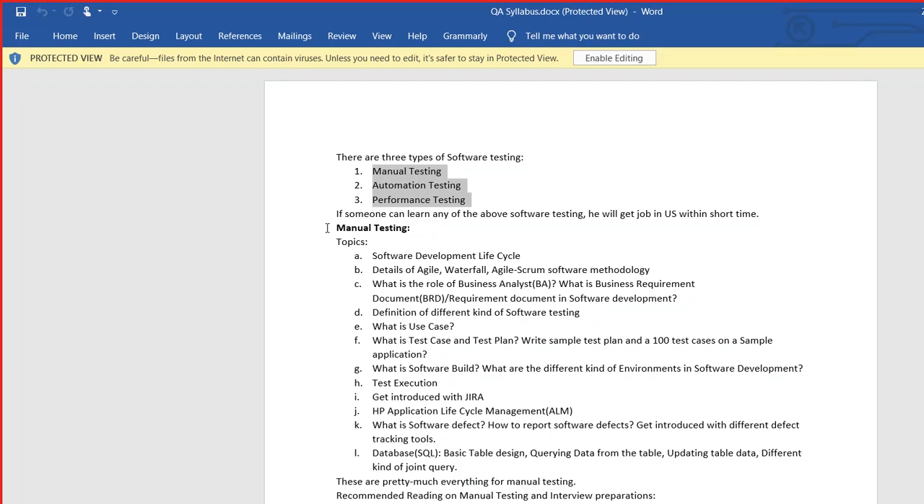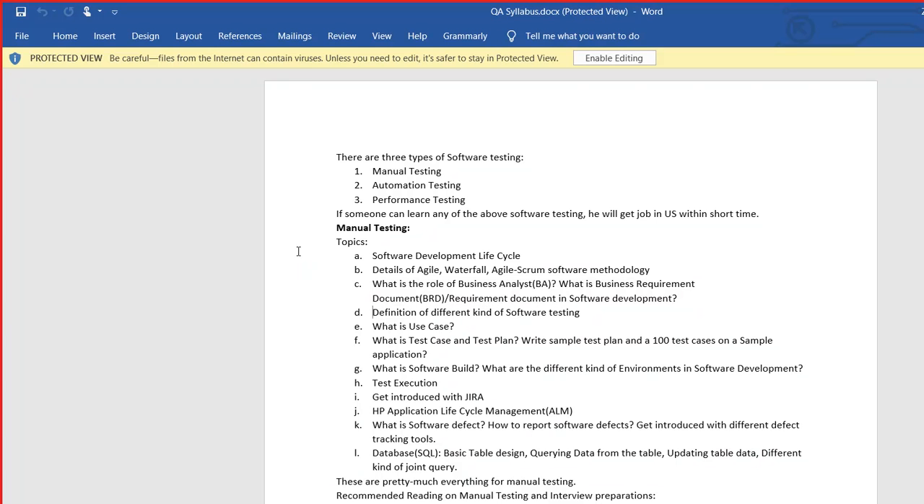So now in manual testing, right, there will be the software development life cycle, how software development works. And then there are different software development methodologies, right? These methodologies: agile, waterfall, scrum. We will be learning a lot of things about these software development methodologies. What is the role of a business analyst, what is the business requirement document, business requirements in software development, right? We will be learning a lot of these things. All of these are manual testing terminology.